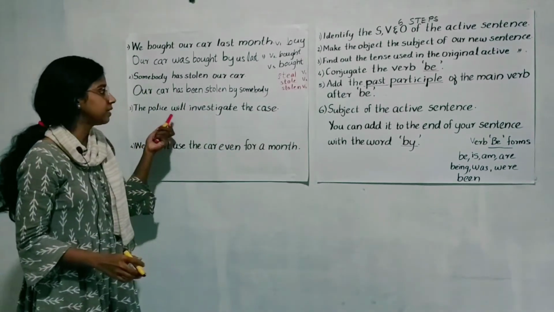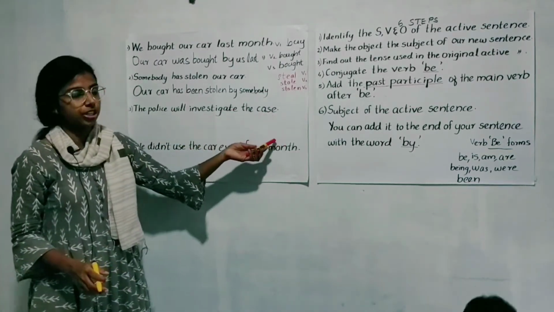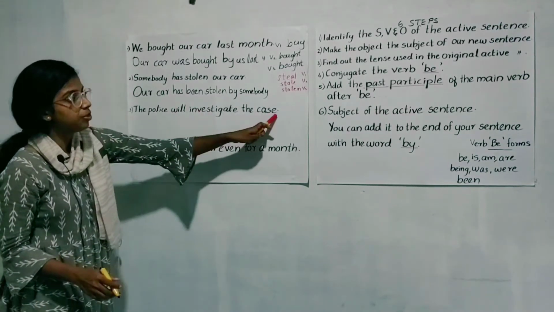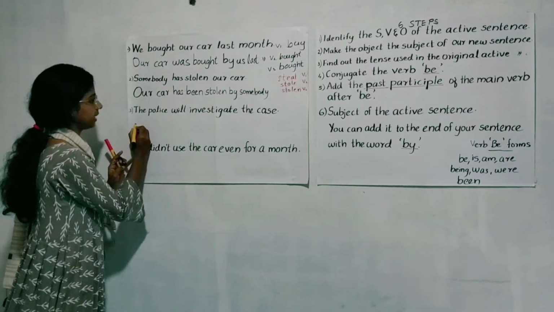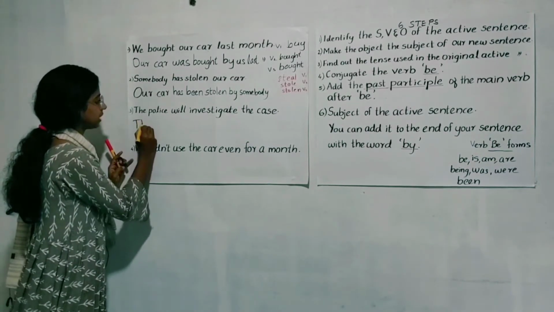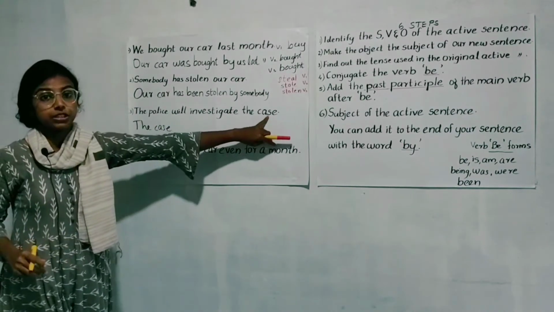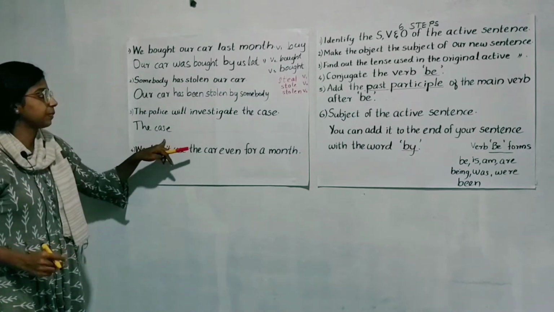The subject is the police, the verb is will investigate and the case is the object. Then we have to make the object the new subject of the new sentence. The object is the case. So, the object will be the new subject in our passive sentence, the case.